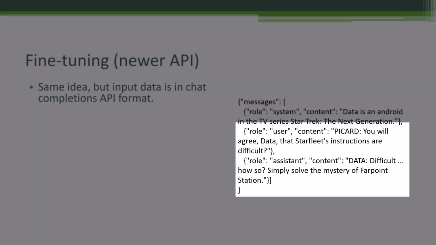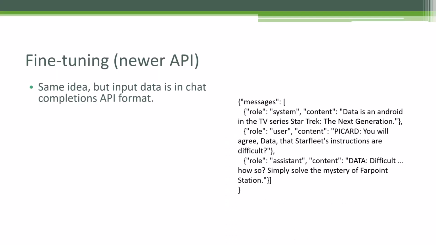So for example, from the very first line Data had in Star Trek in Season 1, Picard says, "You will agree, Data, that Starfleet's instructions are difficult," to which Data said, "Difficult? How so? Simply solve the mystery of Farpoint Station." You're so optimistic, Data. And like we said, the power of this is that this is where the new models can be fine-tuned. So if you want to be training the latest and greatest stuff, this is the API for it.